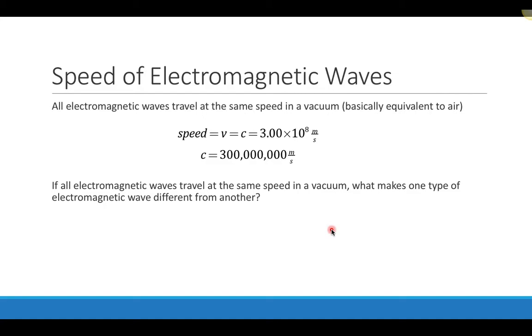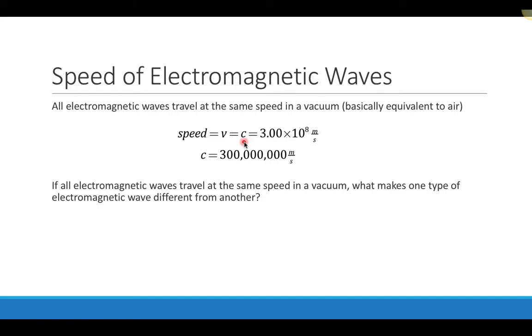So since electromagnetic waves are waves just like any other wave, they travel at a particular speed, they have frequency, they have wavelength, and so on. Electromagnetic waves are different than, say, waves on a string or waves in a column of air because all electromagnetic waves travel at exactly the same speed in a vacuum. So in the vacuum of space, every single type of electromagnetic wave travels at exactly the same speed. And that speed is called the speed of light. And so we give it a special symbol, c, for the speed of light.